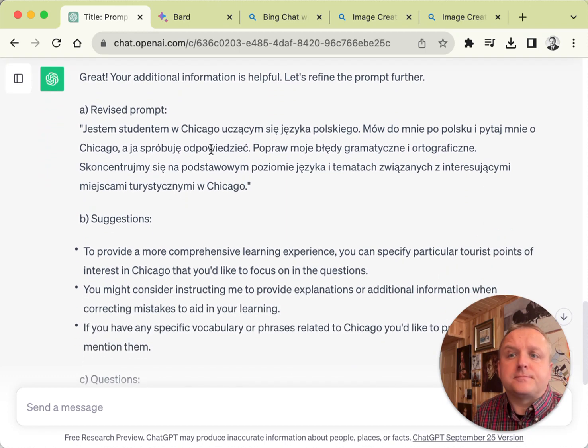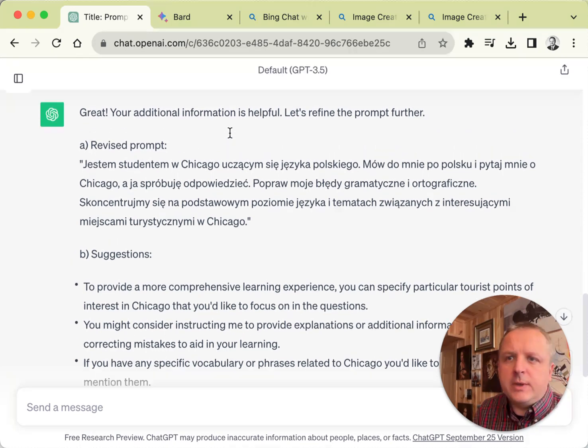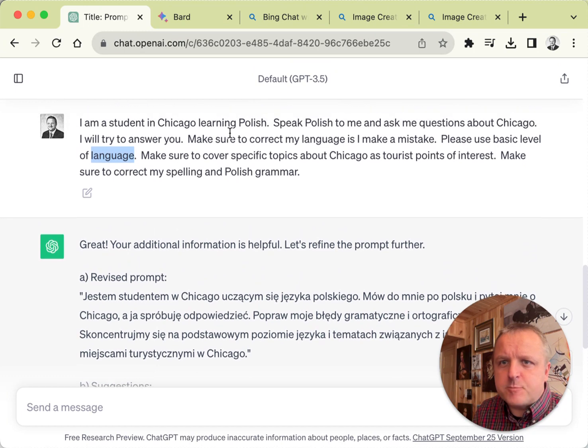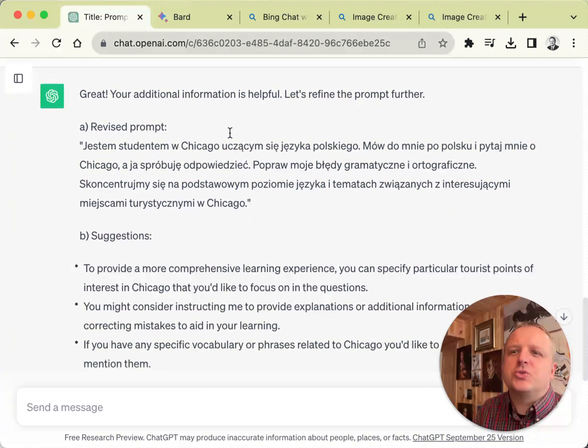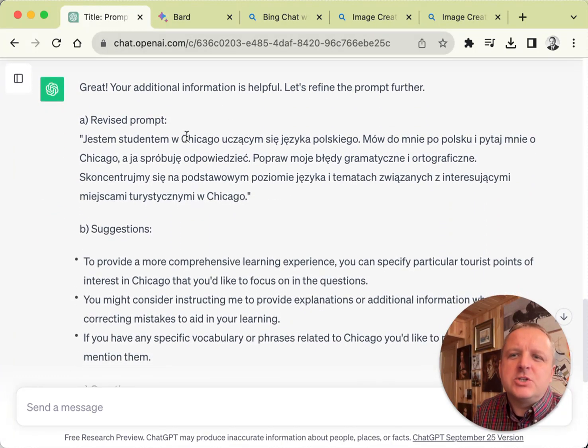All right. So the revised prompt as it came back is this now. I'm a student in Chicago, and this we prompted in English. Now it switched to Polish. I'm a student in Chicago learning the Polish language. Speak with me in Polish. Ask me about Chicago. I'll try to answer. Correct my errors, both spelling and grammar.